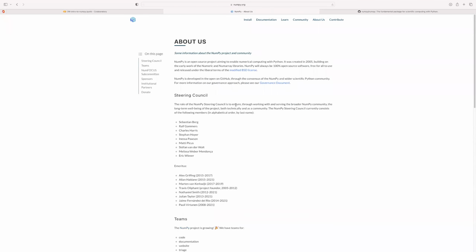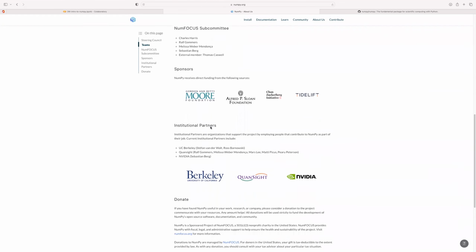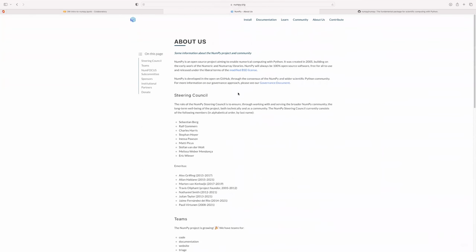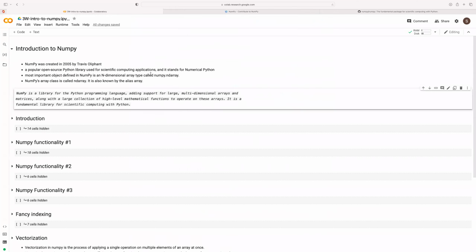And lastly here, you can see that as much as NumPy is open source, we still have an organized structure that maintains it and tries to keep it consistent over the years. So, you can check this out and read through all of this. Okay, so again, that's NumPy. In our next video, we're going to look at how to create a NumPy array.